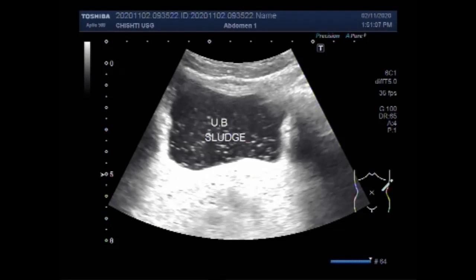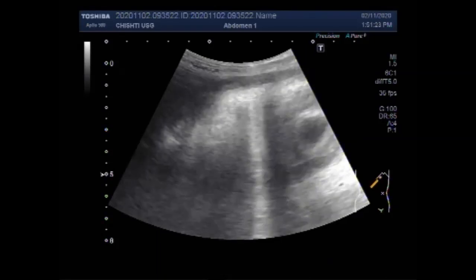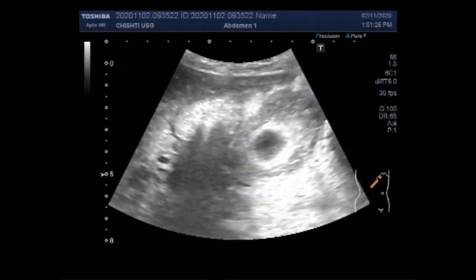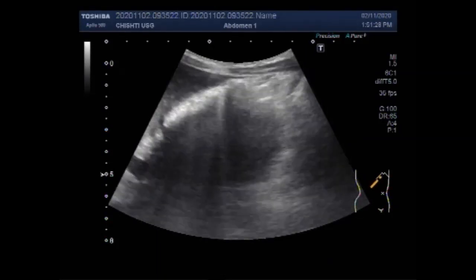Now, the tests to help diagnose hepatitis are blood tests. Blood tests can detect signs of the hepatitis virus in the body and tell whether it is acute or chronic. Liver ultrasound, a special ultrasound called transient elastography, can show the amount of liver damage.